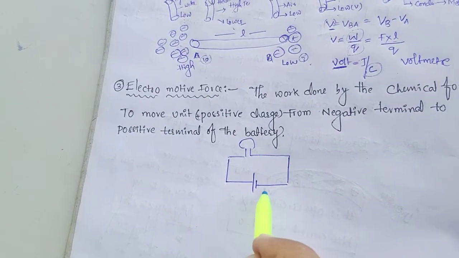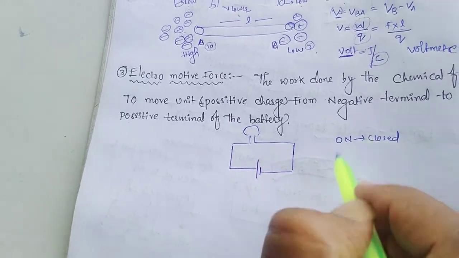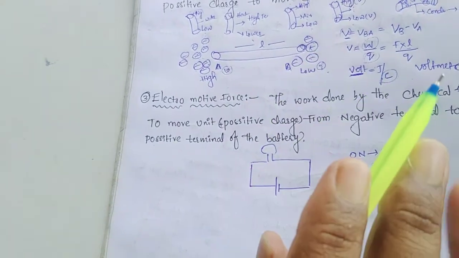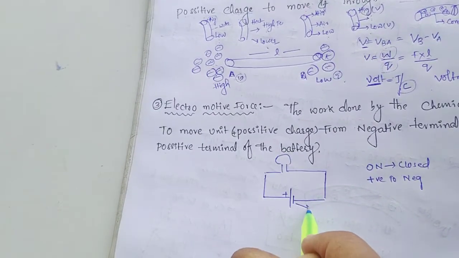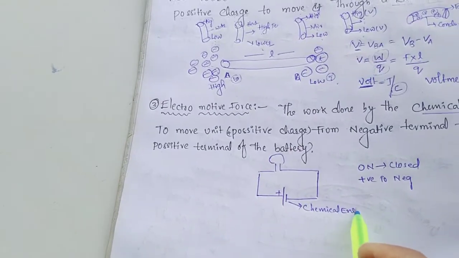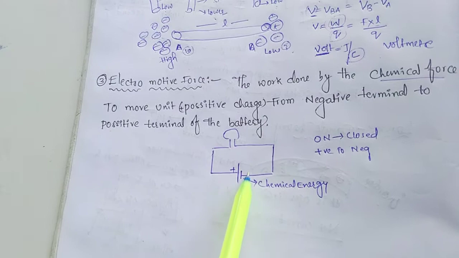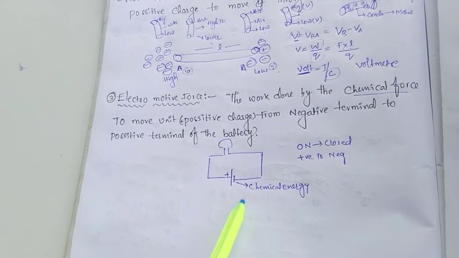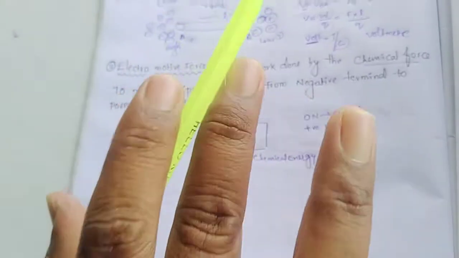When the switch is on, that is a closed circuit, as you know. In this closed circuit, electrons travel from the negative terminal to the positive terminal of the battery in a particular direction. The charge in the battery is stored as chemical energy. So the work done by the chemical force to move a unit positive charge from the negative terminal to the positive terminal of the battery is called electromotive force.